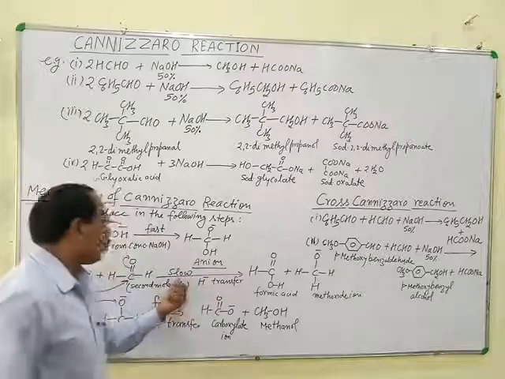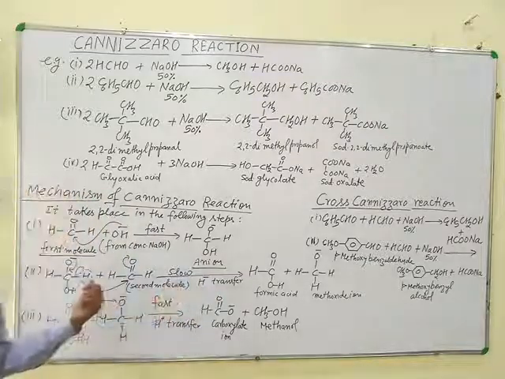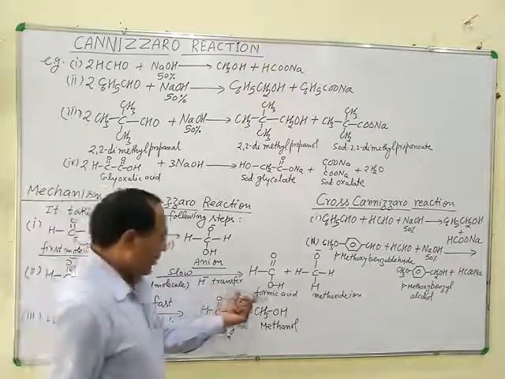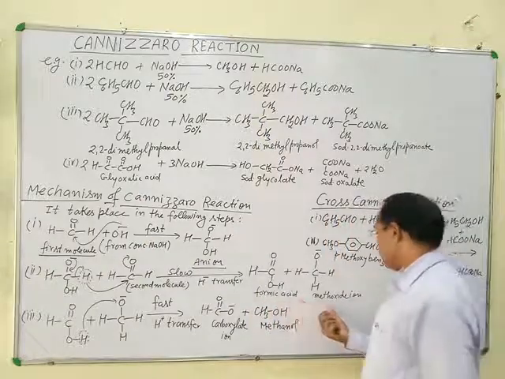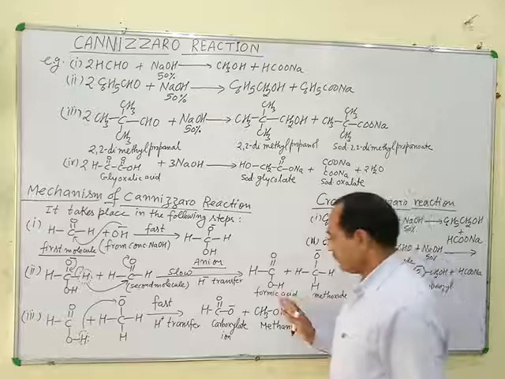This step is the slow step, means the rate determining step, and the formation of formic acid and methoxide ion takes place.